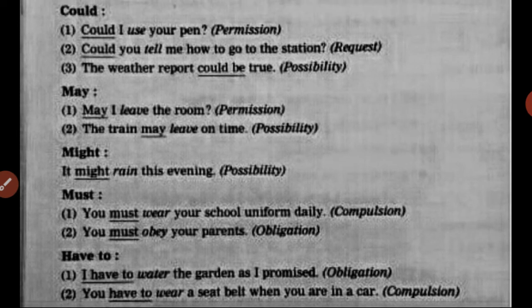So wearing a seat belt is one type of rule. So it is the compulsion in this sentence.